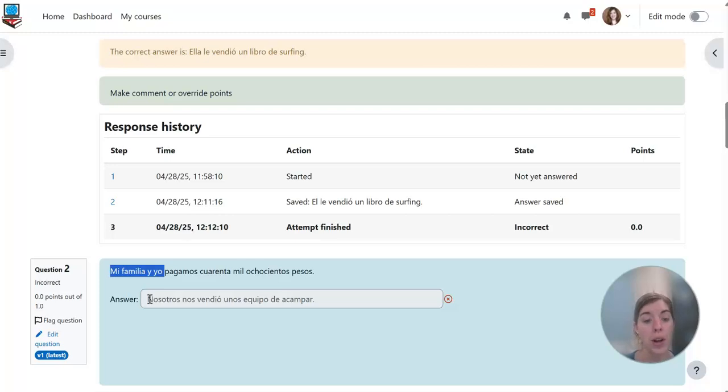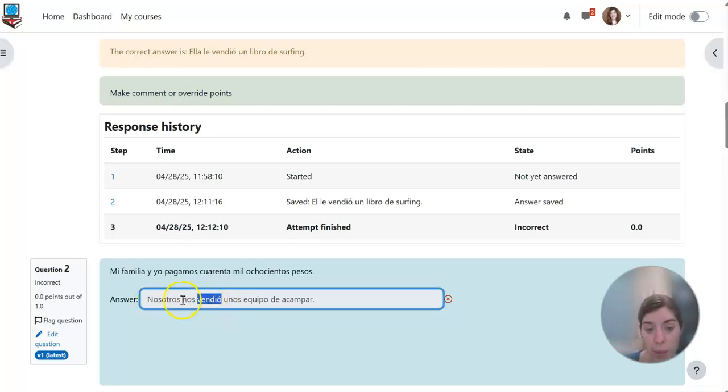We paid for it. Mi familia y yo pagamos 40,800 pesos. But mi familia y yo didn't sell it. No nos vendemos. So here it'd be ella nos vendió. So with vendió here, you did not match it to your subject, but you did use the correct form that is supposed to be there. You just need to make sure that you're using the correct subject. All right, so it'd be ella nos vendió.